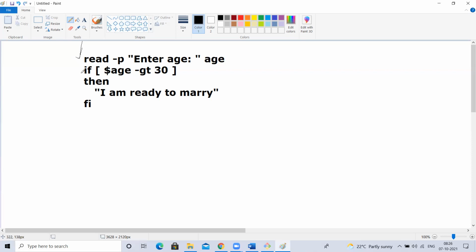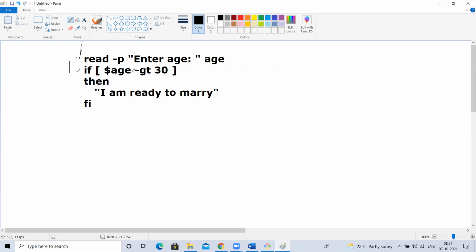It will not even bother, right? Because the condition is starting here, but this line exists before the condition. The line execution started here, it came here, the execution has been done, it waited here, you entered some value, it came here. Now it will check whatever the entered value is, age equal to, right? For example, I entered it as 30. Then what will happen? The condition is true.